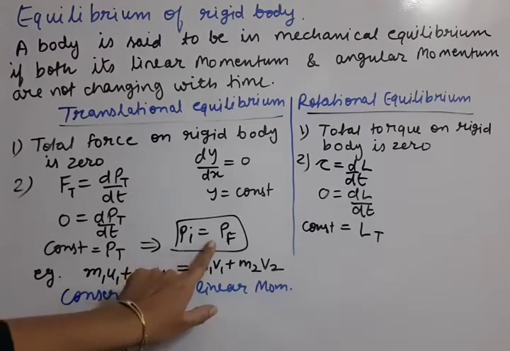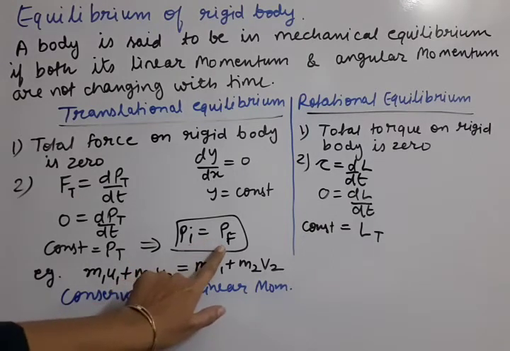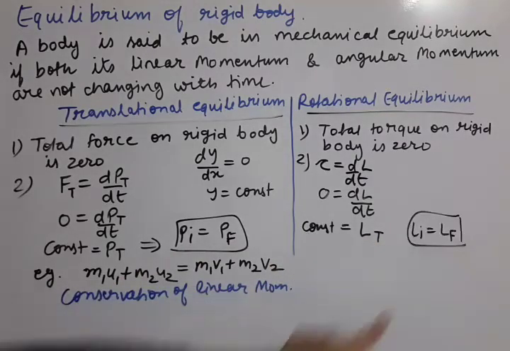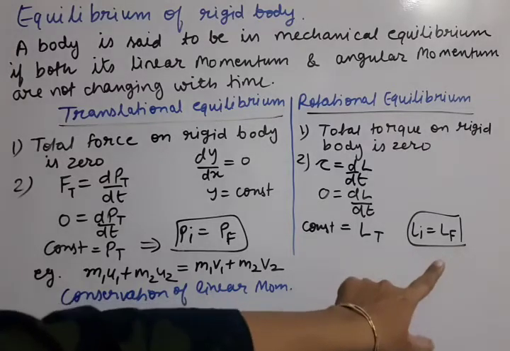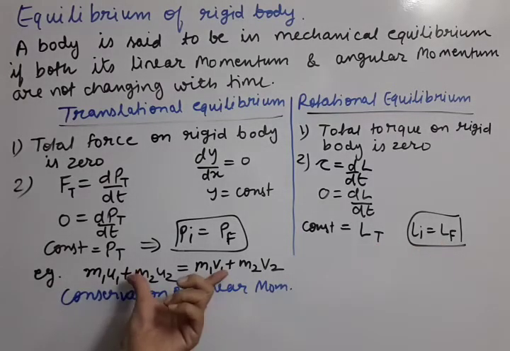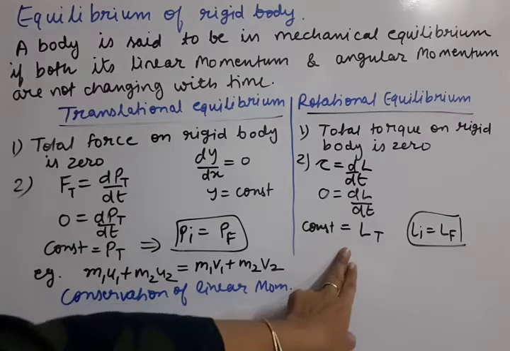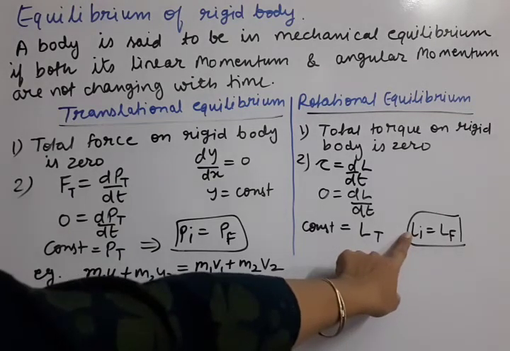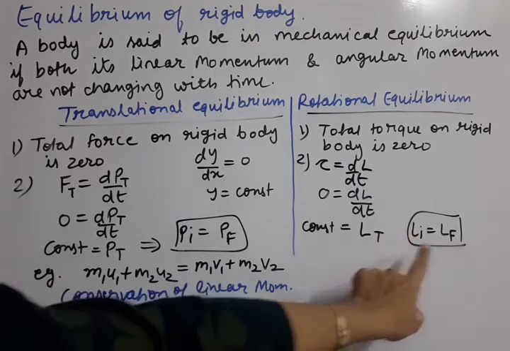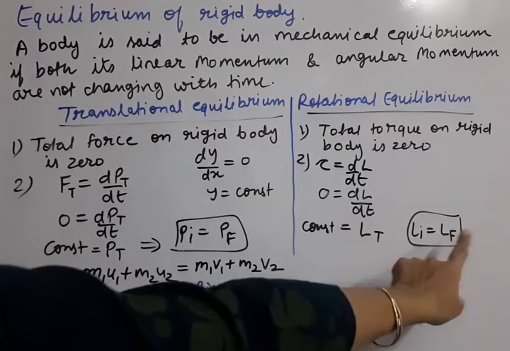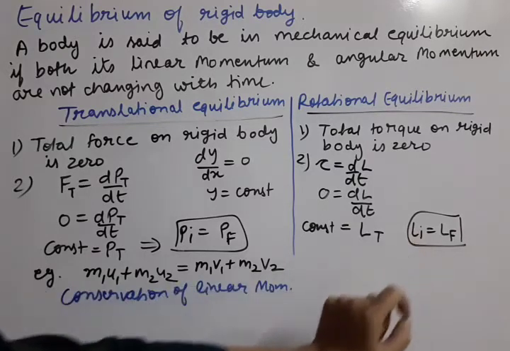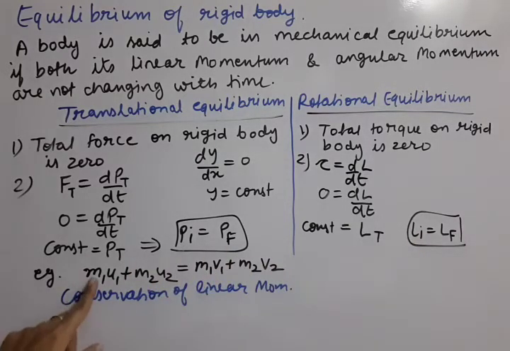Again in the same manner, initial angular momentum and final angular momentum should be equal. So Li equal to Lf. Now how to write it in detail? Like here we have written in detail for the two particle system. Suppose again here we are taking a two particle system. So the angular momentum of two particles before and the angular momentum of two particles after. First of all we need the formula of L like this. So the counterparts of each term we are going to take for rotational.